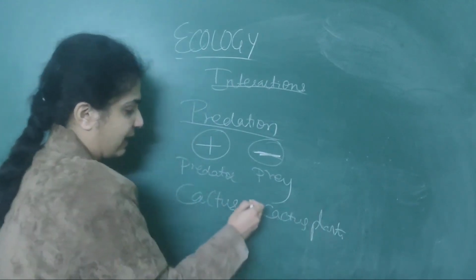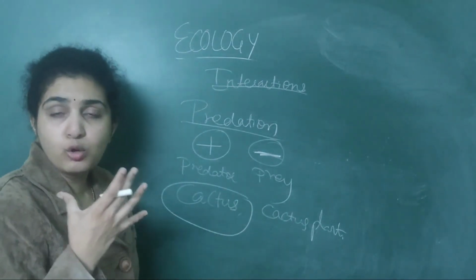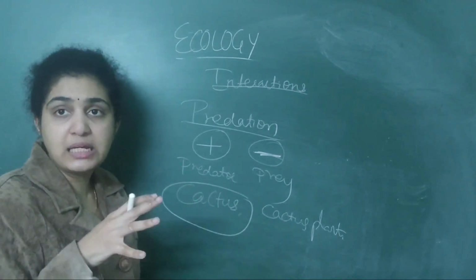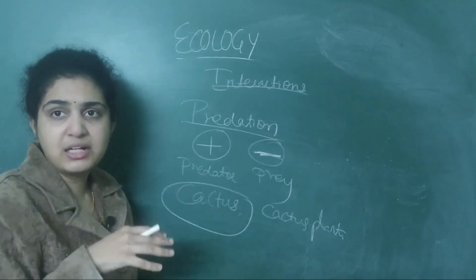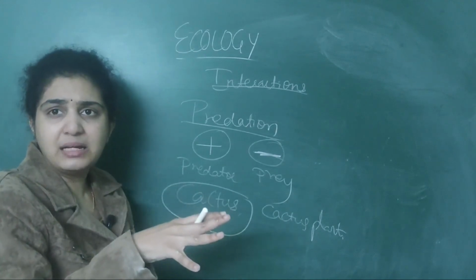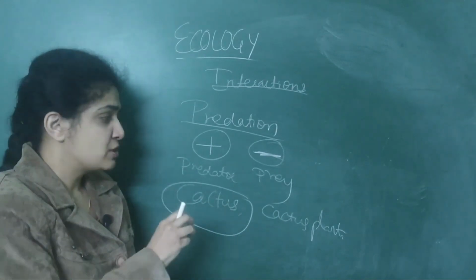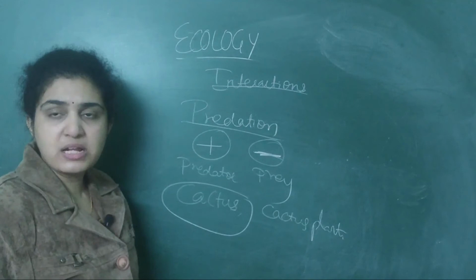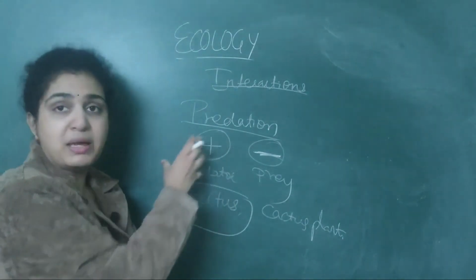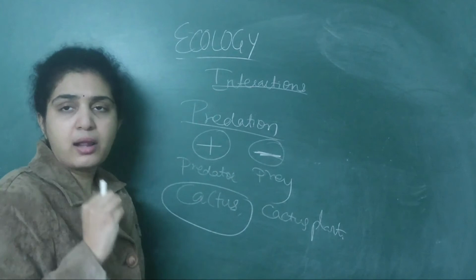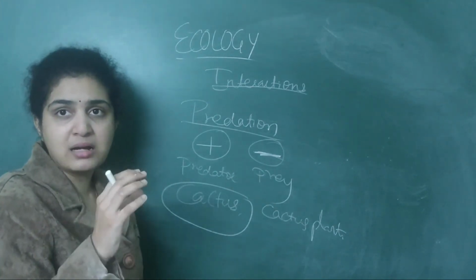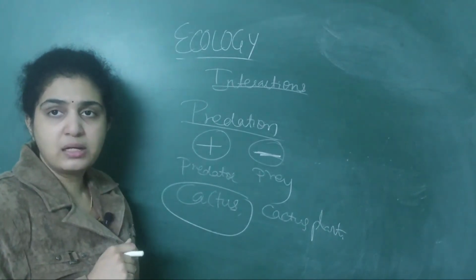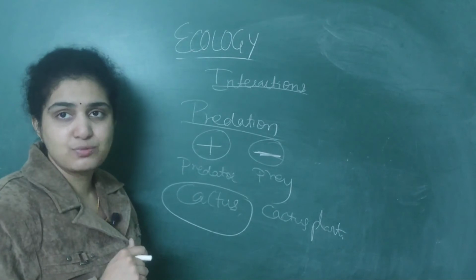Cactus, a plant which grows in the deserts, when it was introduced into the environment in America in the 1980s, spread rapidly and ate numerous smaller plants. So cactus is benefited, and the other smaller plants died because cactus was introduced. That was one common example of predator as well as prey.